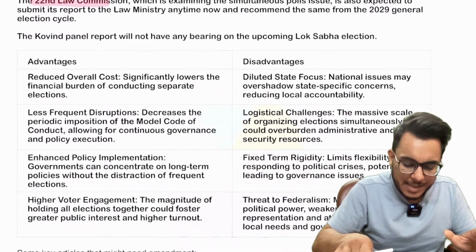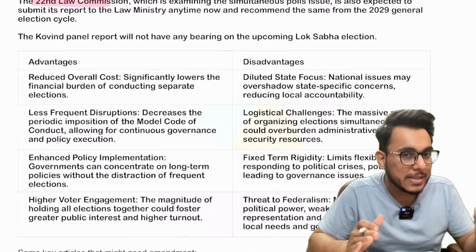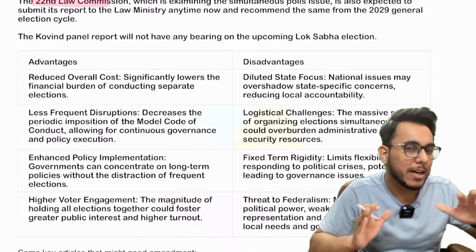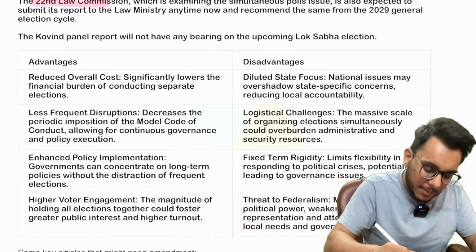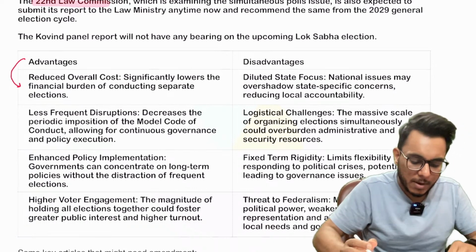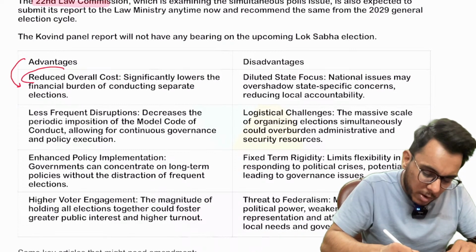Now basically guys, what are the advantages and disadvantages of simultaneous election, that we are going to understand here. First of all, understand that there are some very clear advantages. Number one, it will reduce overall cost.